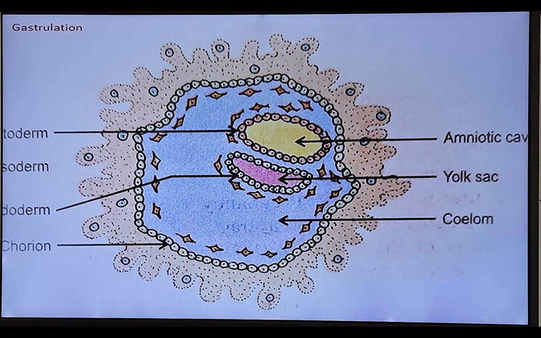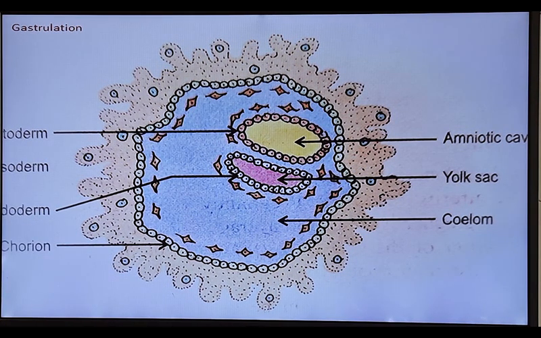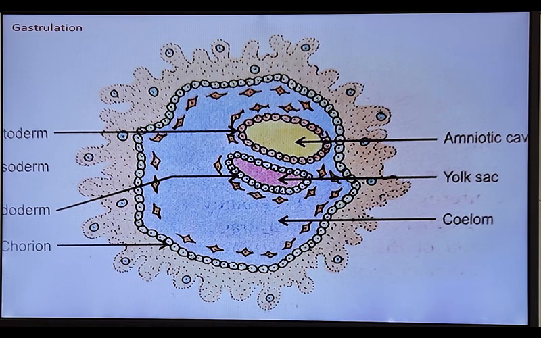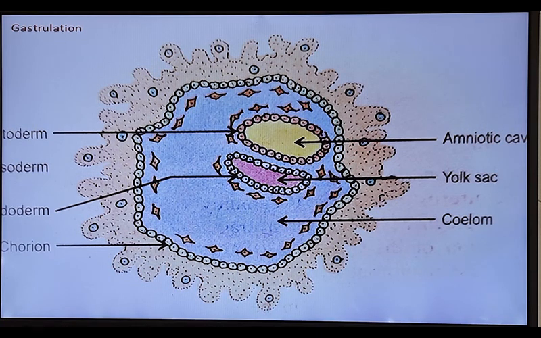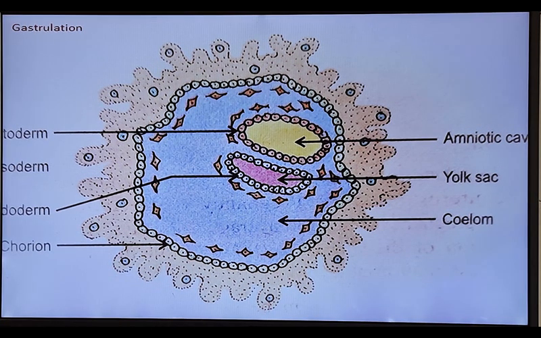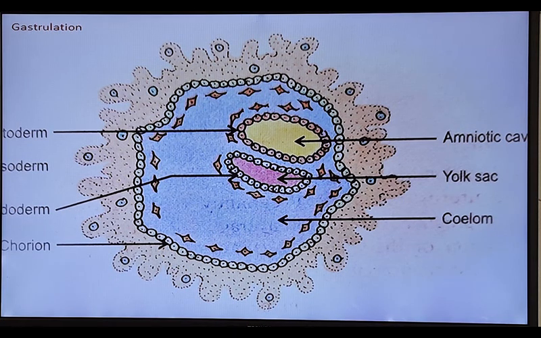This is a milestone. Cleavage is one type of milestone, blastula is one type of milestone, and gastrulation is the third milestone. What is gastrulation? Gastrulation is nothing but the conversion of blastula into germ layers. In other words, the formation of germ layers from the blastocyst is known as gastrulation.